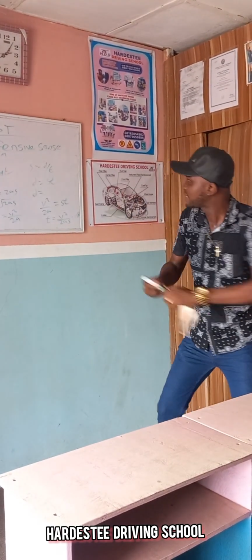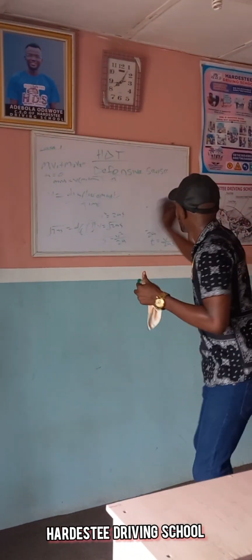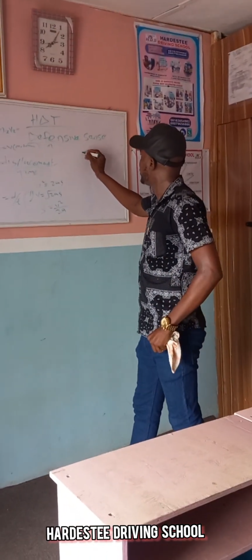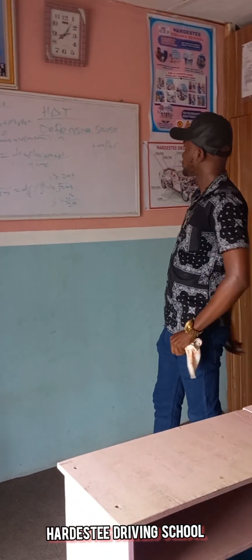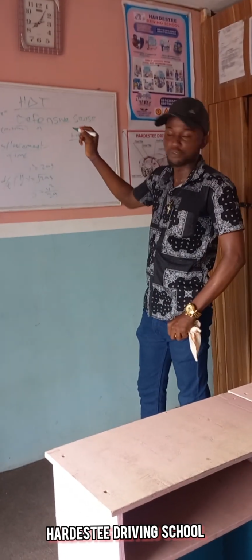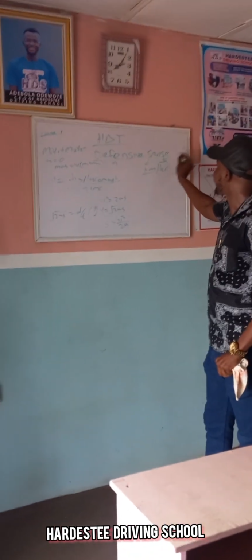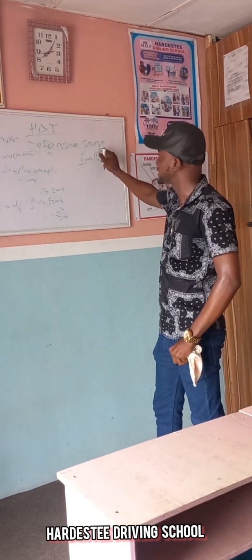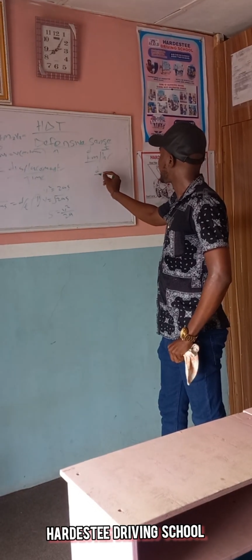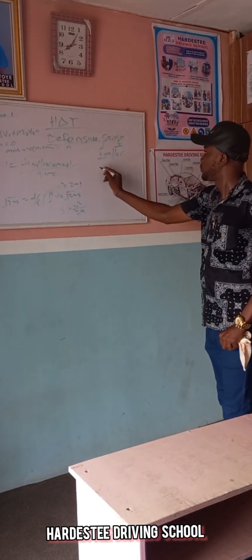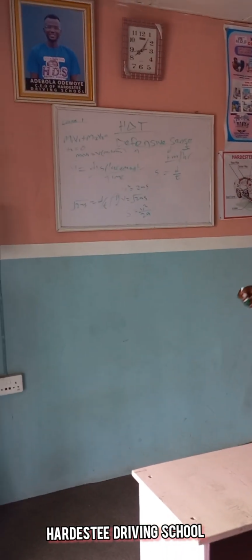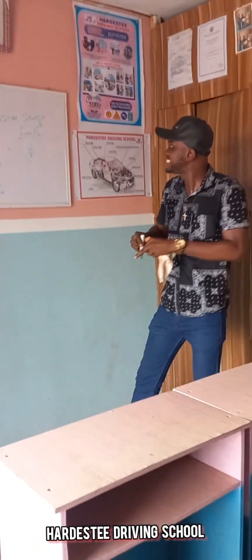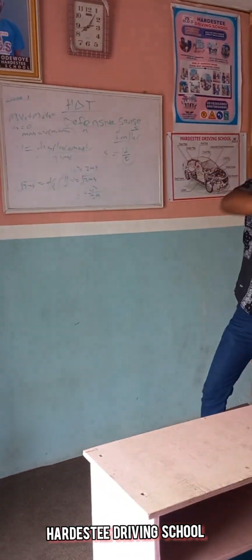Kilometer per hour. Let's look at it. Kilometer is a function of distance, while per hour is time. So you are talking about distance over time, which is equal to speed. Kilometer per hour is a unit of distance over time.